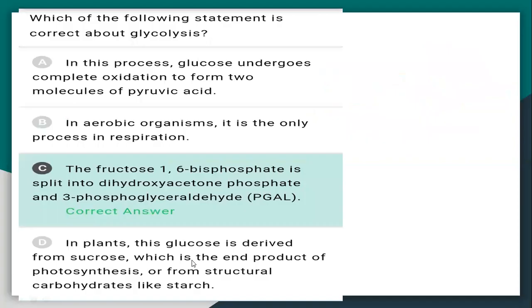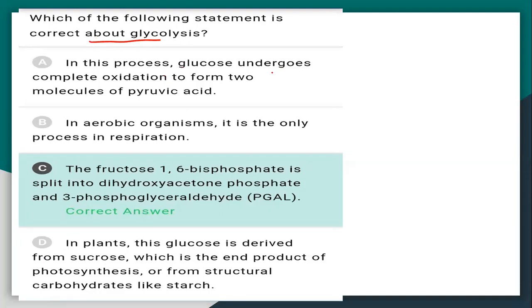Now, next question. Which of the following statements is correct about glycolysis? We know during glycolysis, glucose is converted into pyruvate, right? First is glucose, then glucose is converted to glucose 6-phosphate, glucose 6-phosphate to fructose 6-phosphate, fructose 6-phosphate to fructose 1,6-bisphosphate, then fructose 1,6-bisphosphate is split into two, that is glyceraldehyde 3-phosphate and 1,3-bisphosphoglycerate.